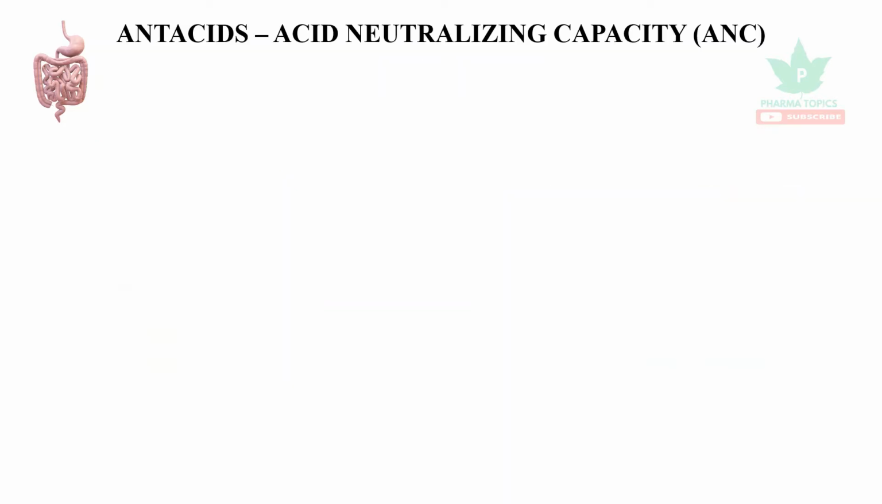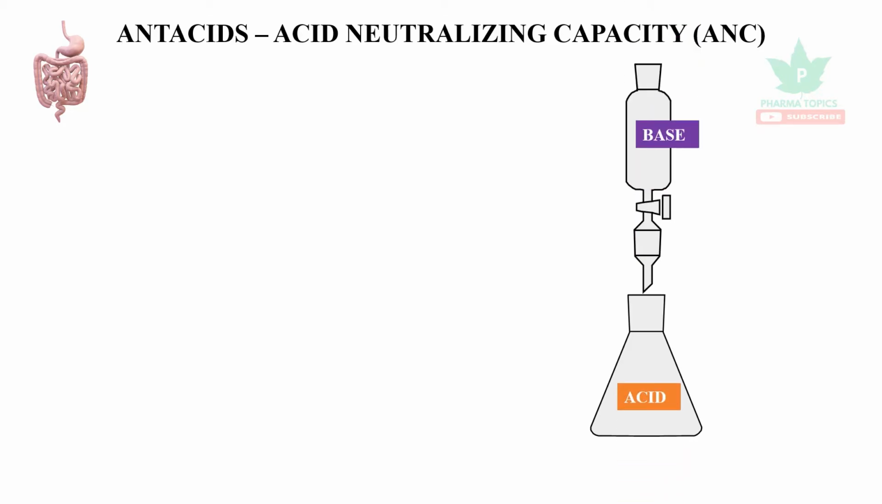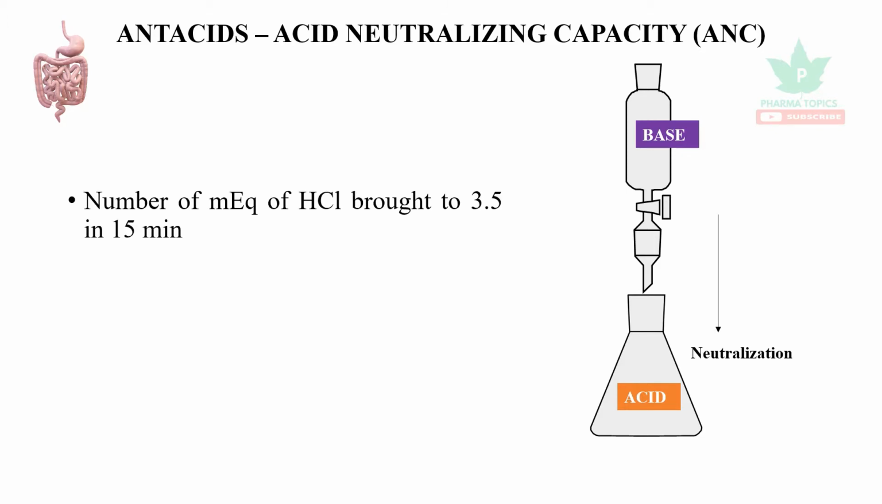In antacids, an important factor has to be understood, that is acid neutralizing capacity. Let us take this as an acid, and you will be neutralizing that with a base. This neutralization is called acid neutralizing capacity. It is the number of milliequivalents of HCl which is brought to 3.5 in 15 minutes by the antacid. It is the rate of neutralization of the acid.